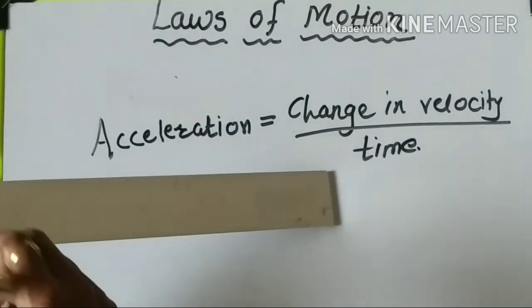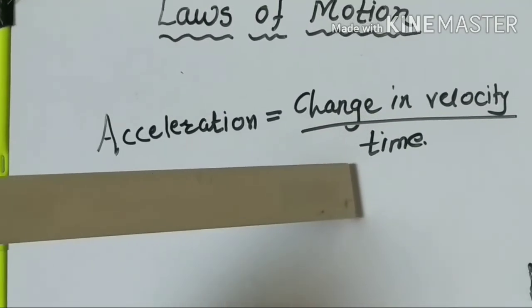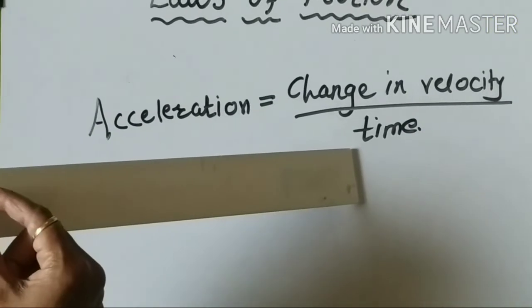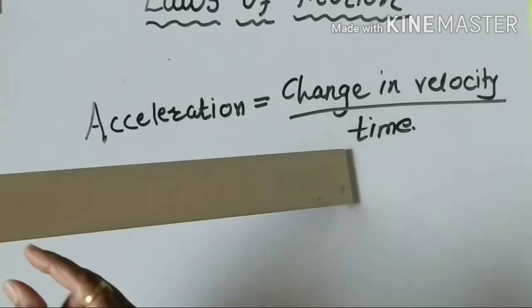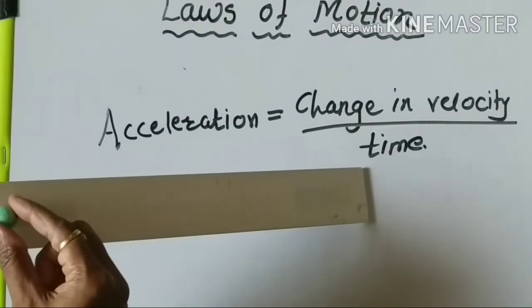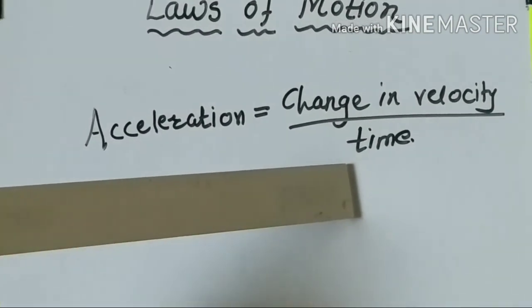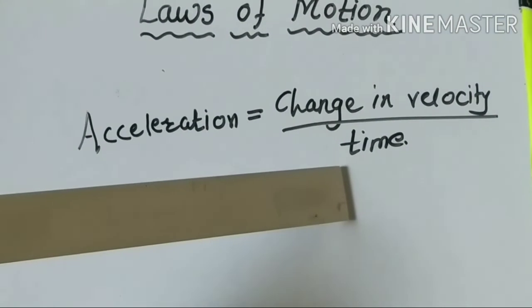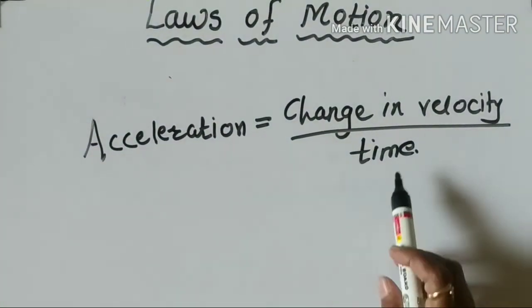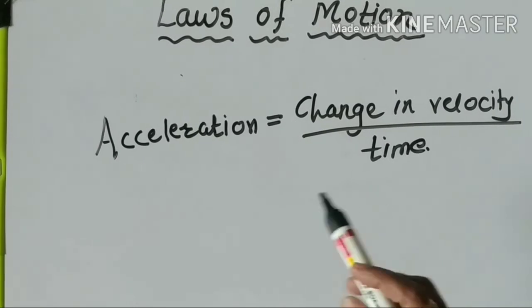So, the rate of change of velocity is called acceleration. Suppose see one example here. One object. See here, this is one object. While going down, the velocity of this object increases. So, the rate of change of velocity is called acceleration.